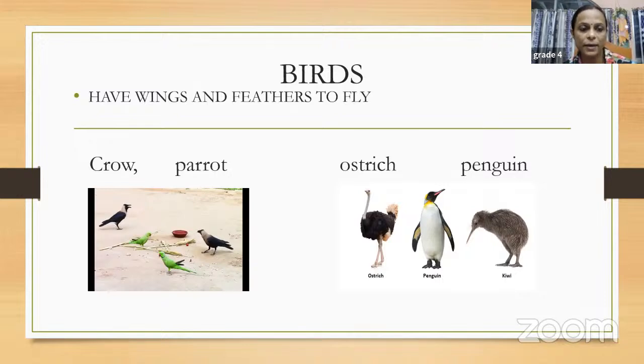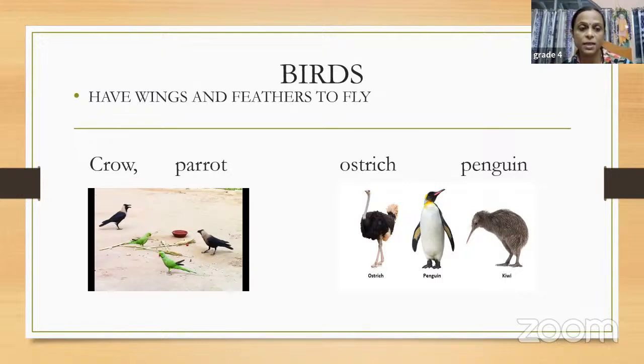So crow, parrot, pigeon, all these are birds that can fly. We have another category of birds, children, as you can see on the right hand side: ostrich, penguin, and kiwi. These are the birds that cannot fly. So we can categorize the birds into two. First of all, I said the birds have wings and feathers to fly. But among them also, we have some birds which can fly.